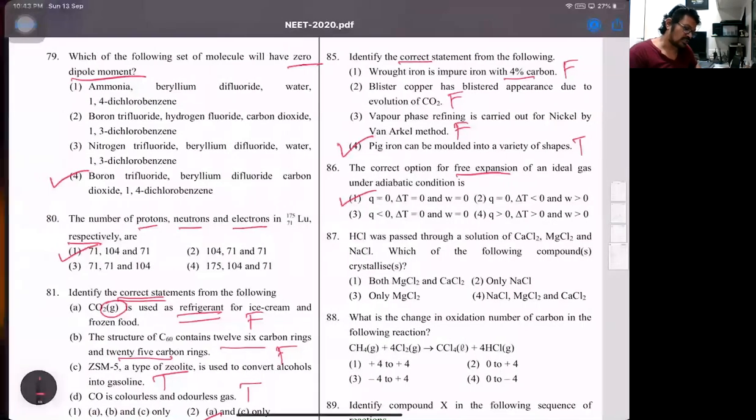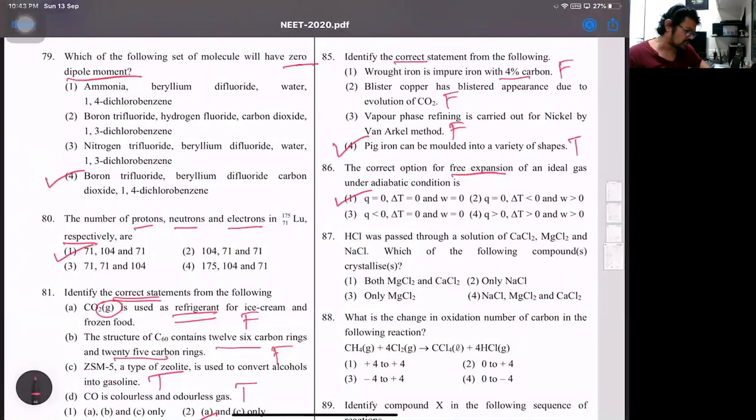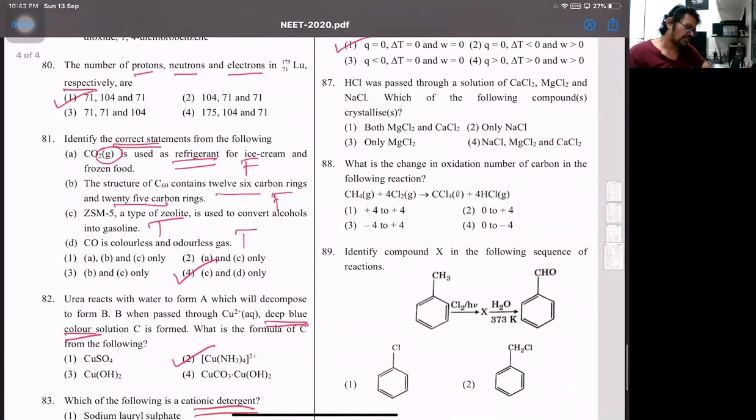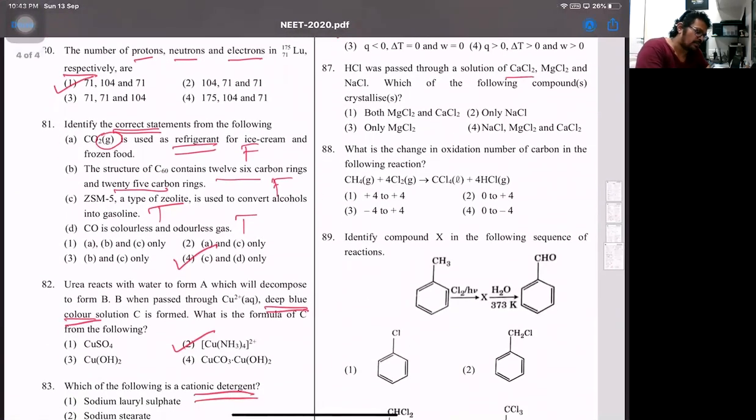Now, this was something much between the lines. You need to see this. Observe this now. HCl gas is passed through calcium chloride, magnesium chloride, and NaCl. Which of the following compounds will crystallize? Answer is only NaCl. Now the question comes, why only NaCl? Because when I pass HCl gas, calcium chloride and magnesium chloride are more soluble, so they will stay inside, and only NaCl will crystallize out.